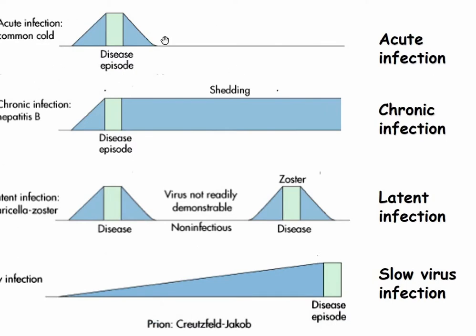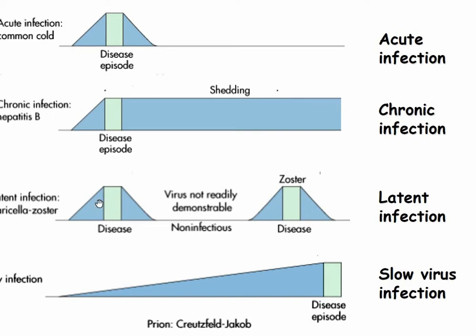This is a graph of how it is shown. In acute infection, the disease episode is, for example, the common cold. You get infected with the common cold, for example rhinovirus, then symptoms will be seen and you will get cured. In chronic infection, a little disease will come, and then it will not be symptomatic; it will just be inside.